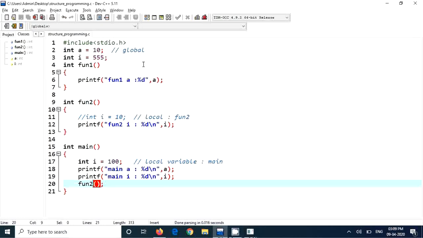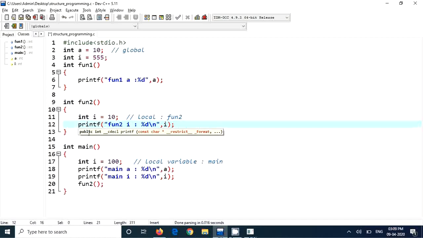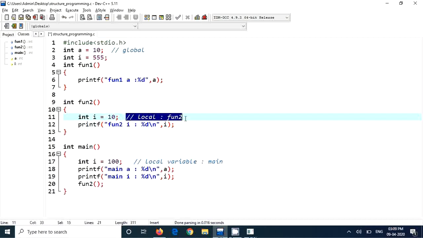So what you have to remember is, if there is a global and if there is a local, then local gets priority over the global. Now if this local I is also there, then it will print 10 instead of 555 because local is there. Okay. So this is scope. Scope means the visibility. Scope is visibility. So visibility of A is throughout the file. Visibility of I is also throughout the file.